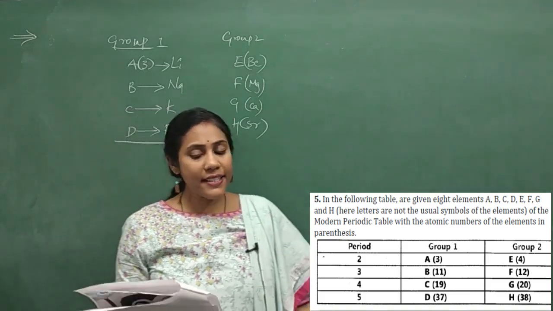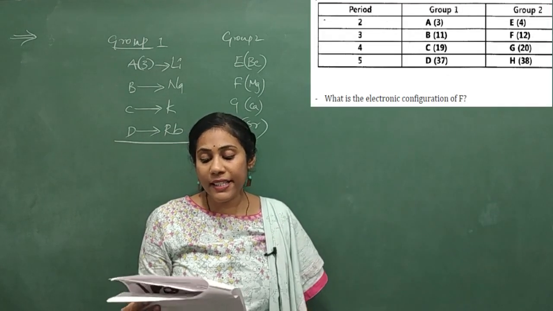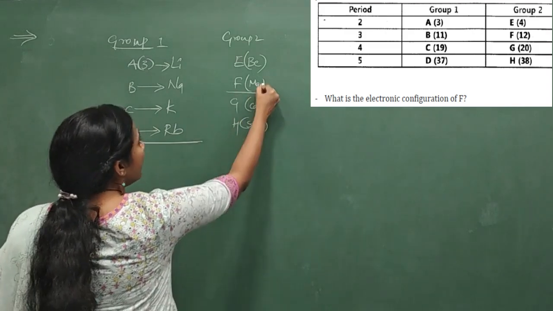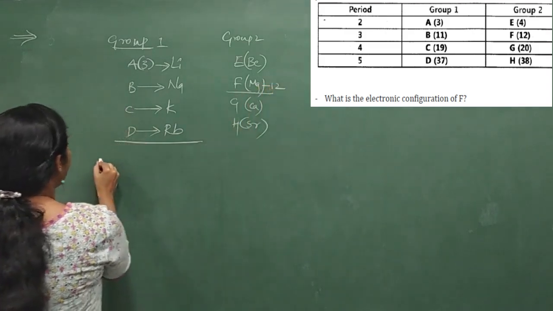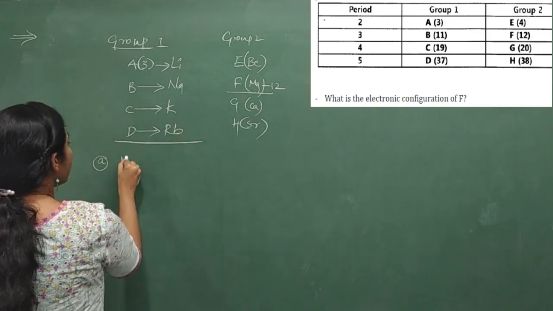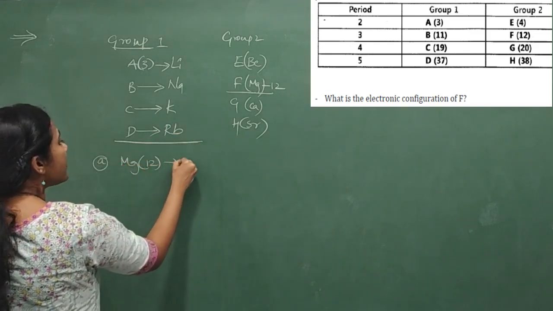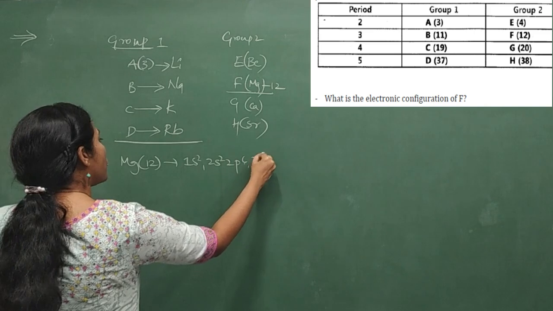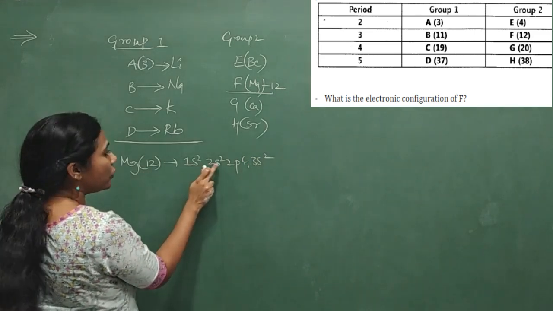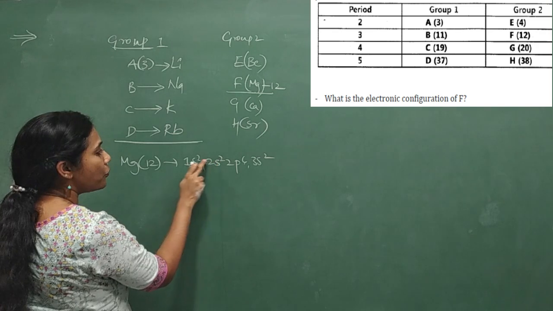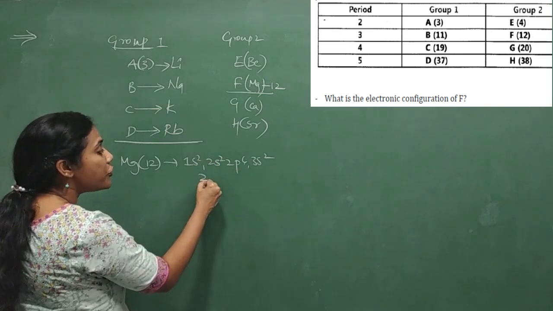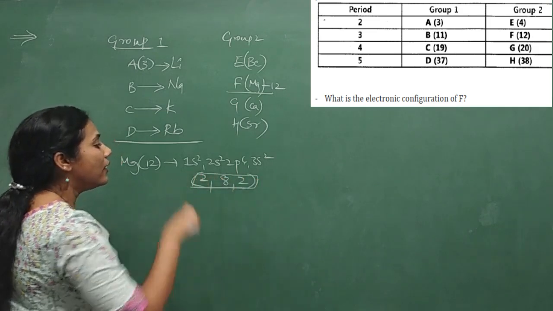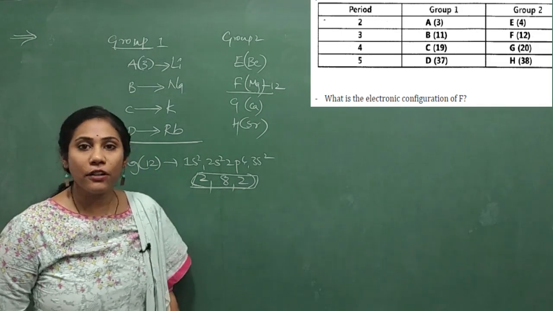Okay. So let us see the questions that they are asking. What is the electronic configuration of F? So what is our F here? Magnesium. What is its atomic number? 12. Electronic configuration is what? Magnesium's electronic configuration is 1s2, 2s2, 2p6, 3s2. So did I give position for the 12 electrons? 6 plus 2 plus 2, 10, 12. Yes, you can also write 2, 8, 2. So this also can be written as electronic configuration.